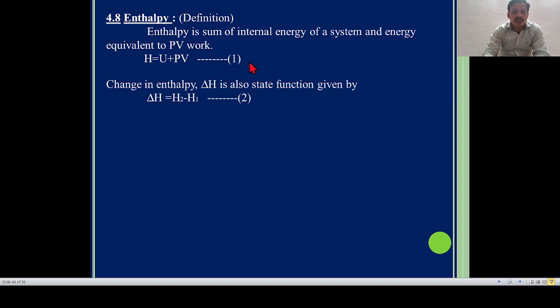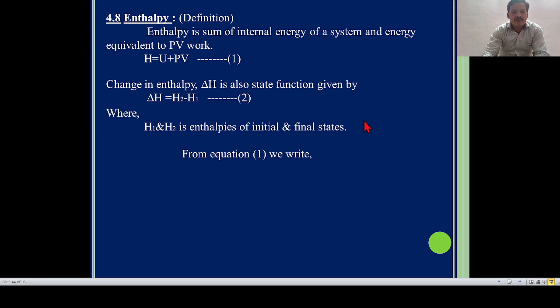So change in enthalpy, that is delta H, is also a state function, given by delta H is equal to H2 minus H1, that is equation number 2, where H1 and H2 are the enthalpies of initial and final state. H1 is the enthalpy of initial state and H2 is the enthalpy of final state. From equation number 1, we can write H1 is equal to U1 plus P1 V1, and H2 is equal to U2 plus P2 V2.